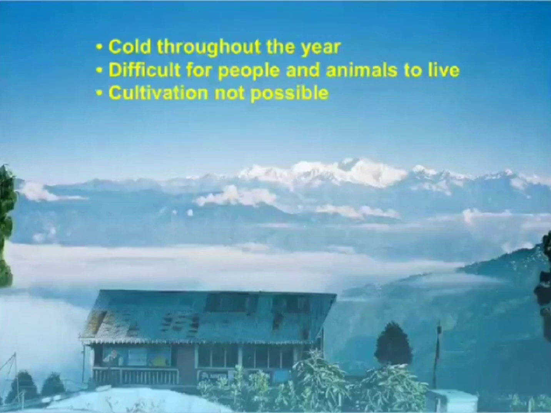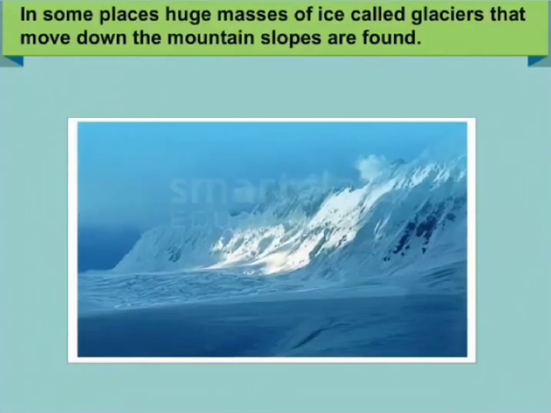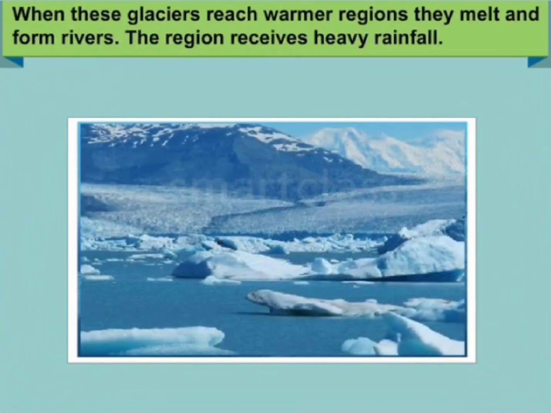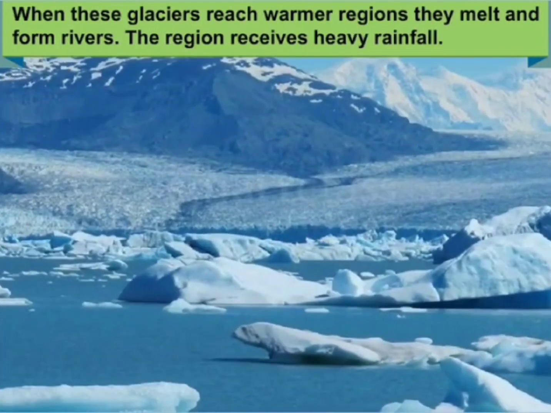In some places huge masses of ice called glaciers that move down the mountain slopes are found. When these glaciers reach warmer regions, they melt and form rivers. The region receives heavy rainfall.